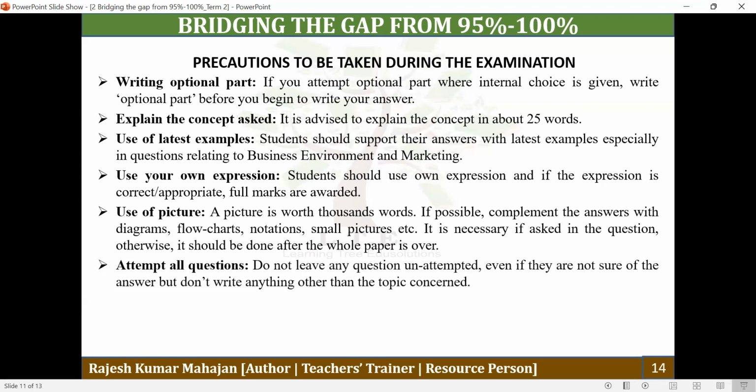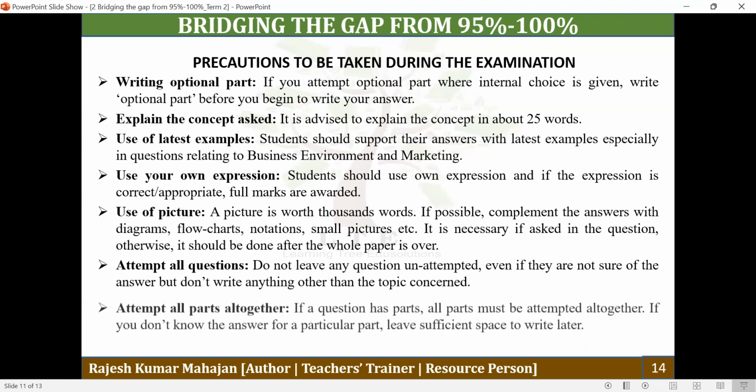Attempt all questions. Do not leave any question unattempted. Whatever you know, just write. But don't write anything other than the subject.